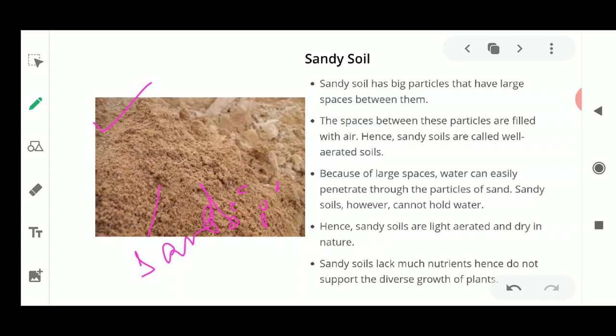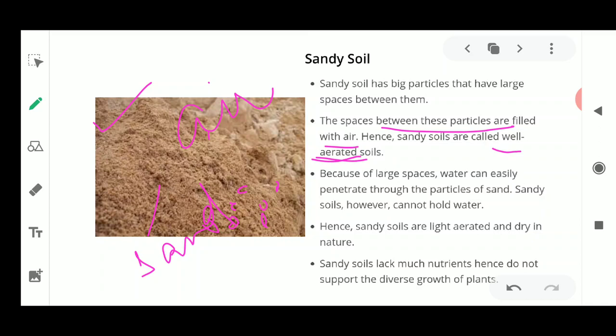These sand particles always have air because they contain space. That space will always be filled with air. So it is properly aerated. These soils are well aerated. The phrase well aerated soil means it contains a large amount of oxygen, a large amount of air in between the particles.